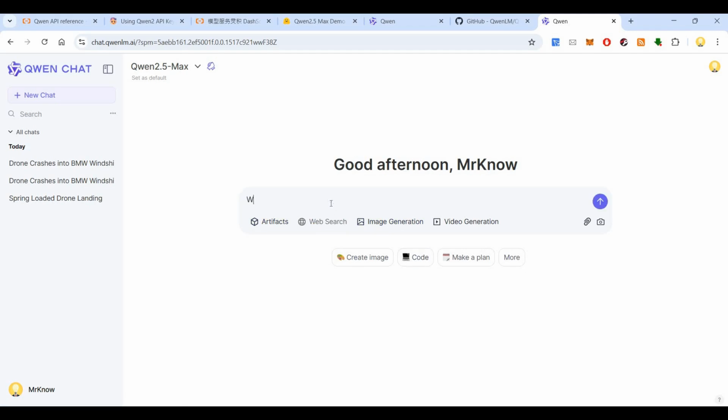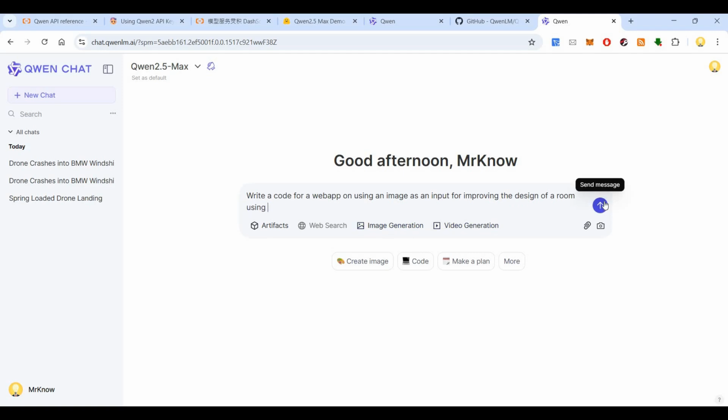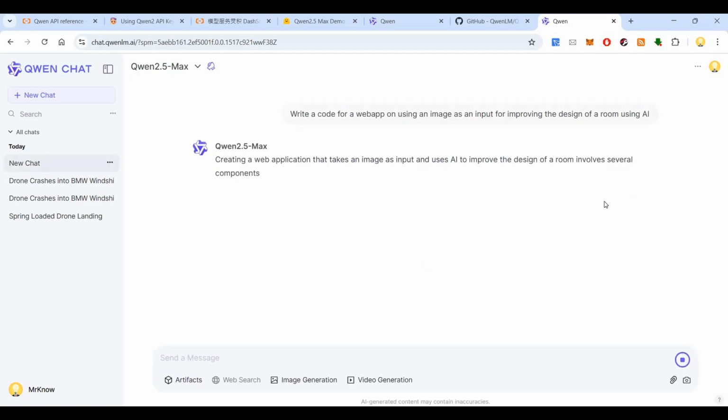So I'll say, write a code for a web app using an image as an input for improving the design of a room using AI. So let's see, I have given a random prompt.